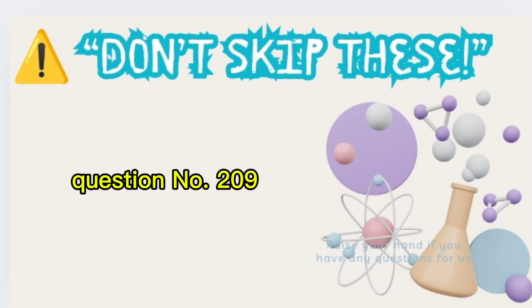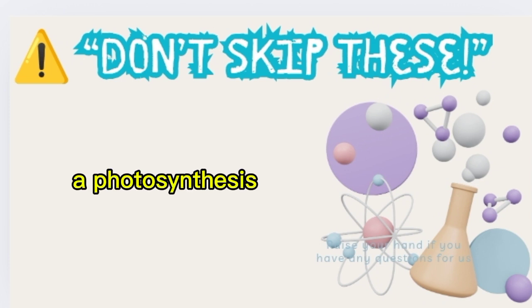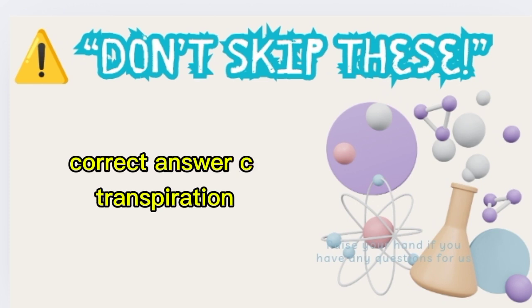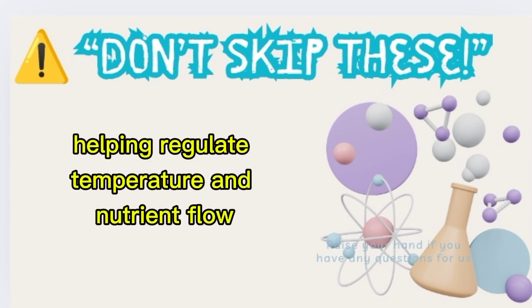Question number 209. What is the process by which plants lose water through their leaves? A. Photosynthesis, B. Respiration, C. Transpiration. Correct answer C. Transpiration. Transpiration is the process where water evaporates from the leaf surface, helping regulate temperature and nutrient flow.